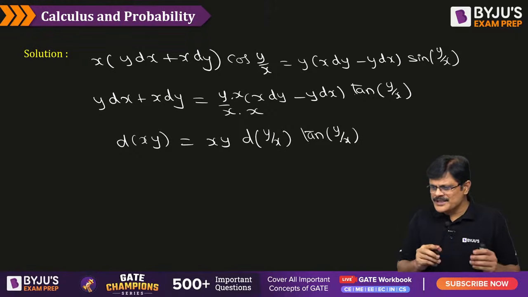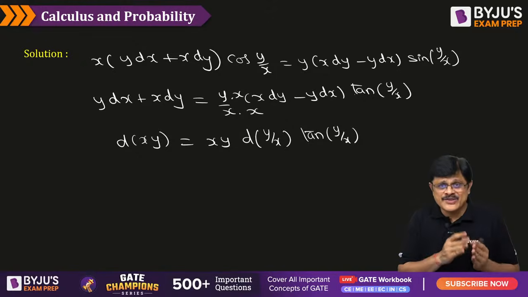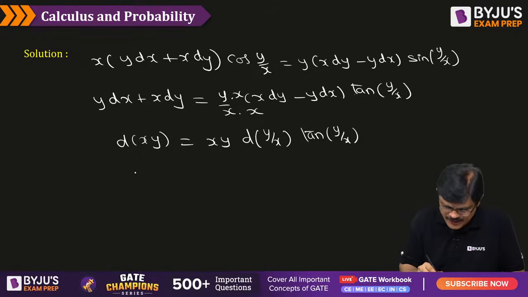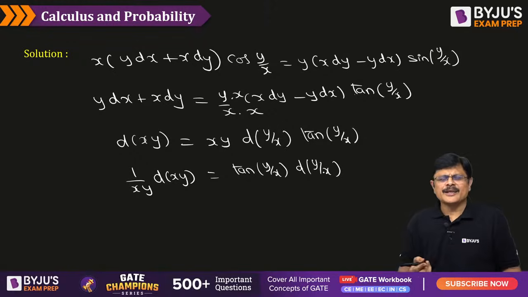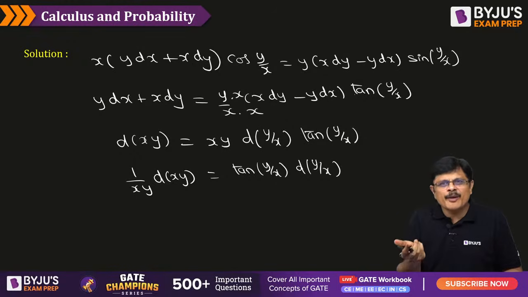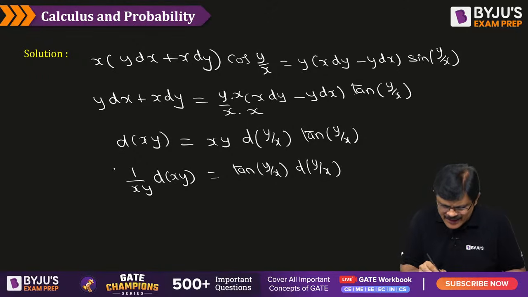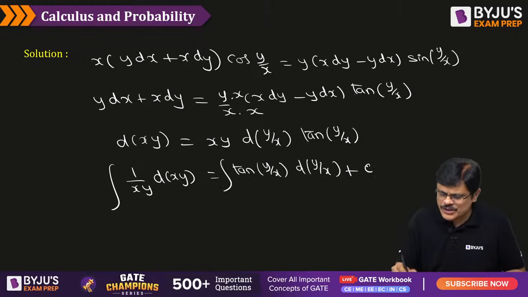Now what you do is you separate all the xy terms and all the y by x terms, my dear friends. So it is like 1 by xy d of xy is equal to tan y by x into d of y by x. Just like d of x, it's like d of xy. Here xy is the variable of integration, here y by x is the variable of integration. Now variables are separated. Happily integrate and use a constant of integration.